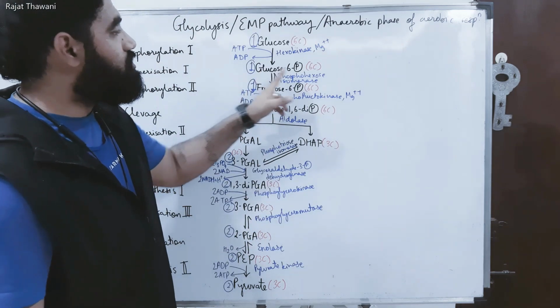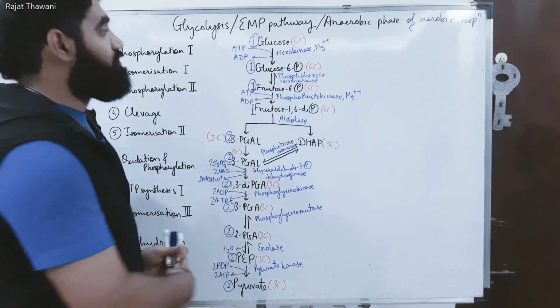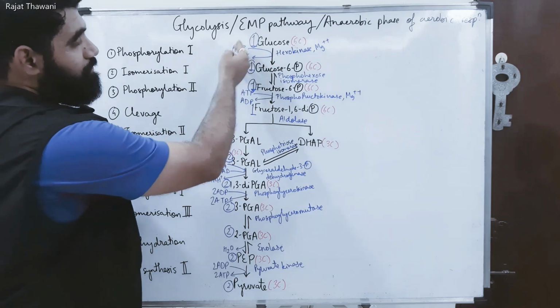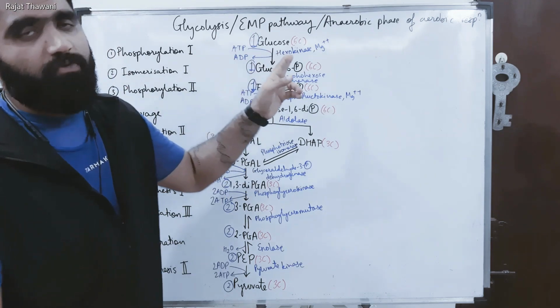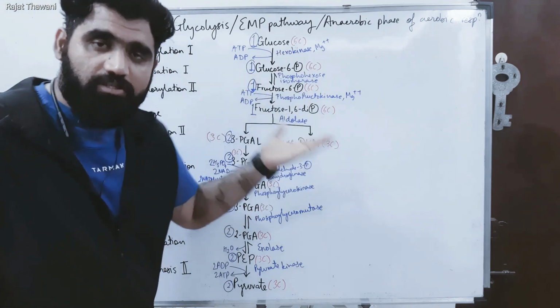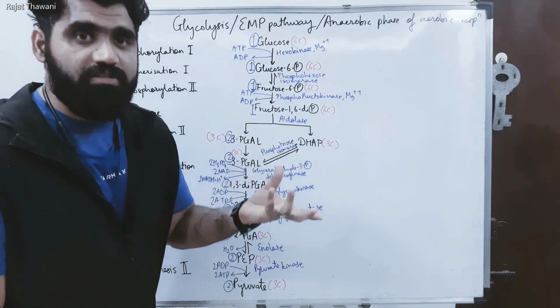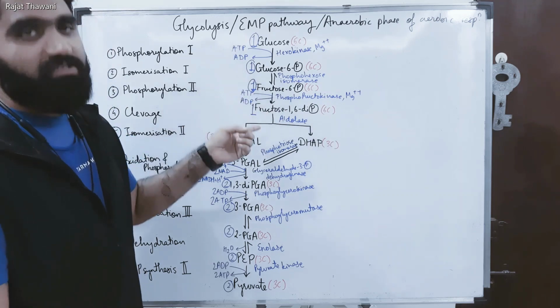So you can see glucose 6-phosphate. One molecule of glucose converts into one molecule of glucose 6-phosphate by transferring a phosphate from ATP, resulting in the formation of ADP. Here you can see that when investment of ATP has been done, this pathway is cellular respiration. It is required for generating energy, but it is utilizing energy. As I said, it was the investment phase, where the investment is taking place.